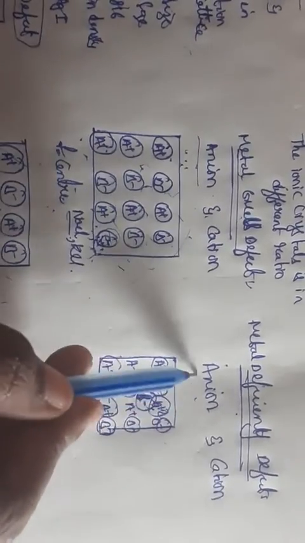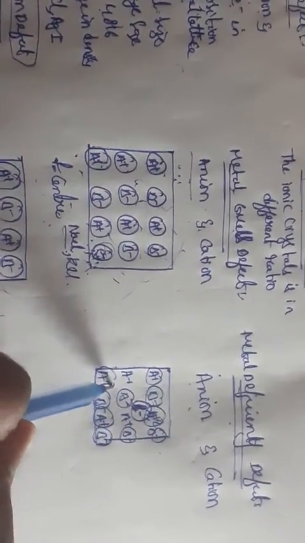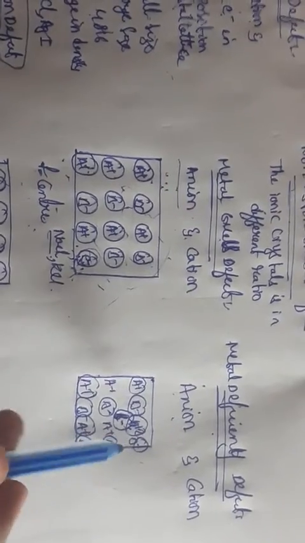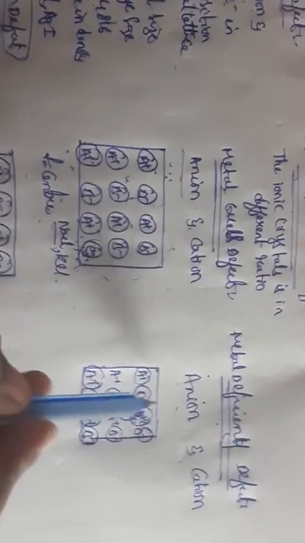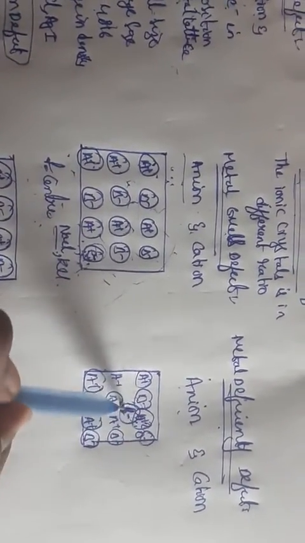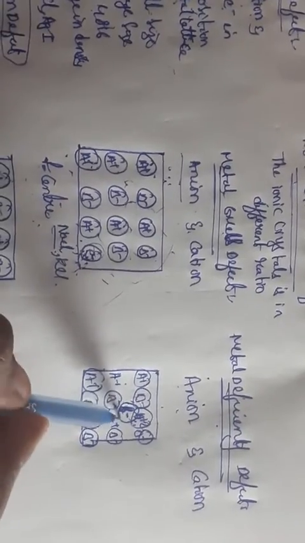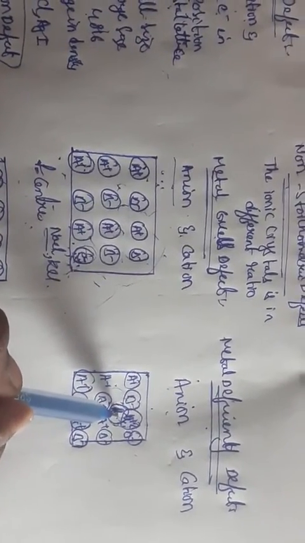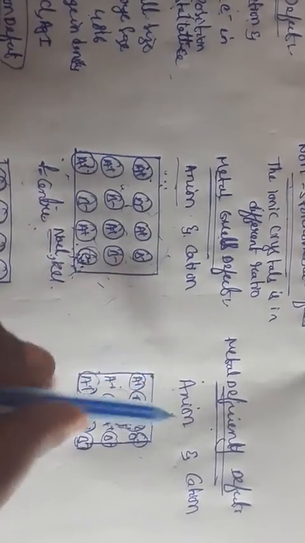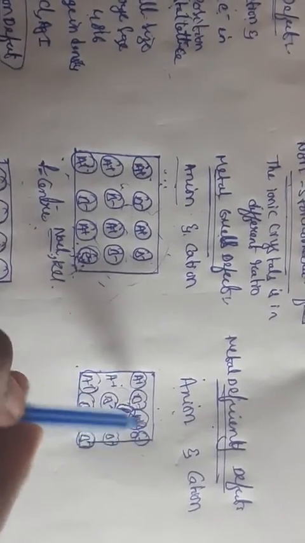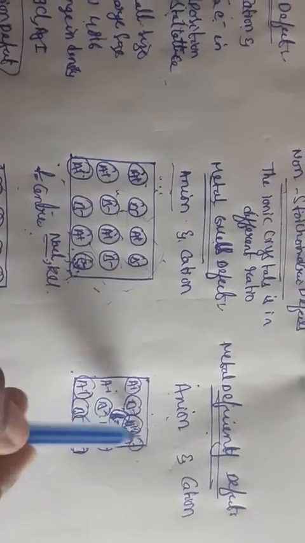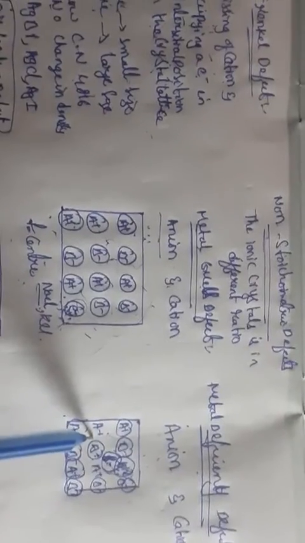Means anion deficiency defect is nothing but this: it is due to the presence of extra anion in the interstitial position. The anion is occupying the interstitial position. That one we call an anion deficiency defect. It is maintaining electrical neutrality. So wherever I am adding B minus, there will be an extra cation also. In this way it is maintaining the neutrality here. This is about anion deficiency defect.